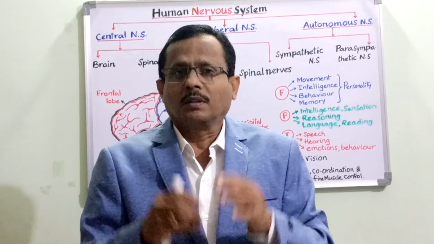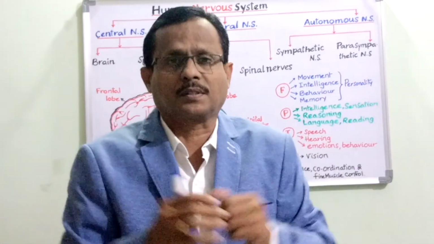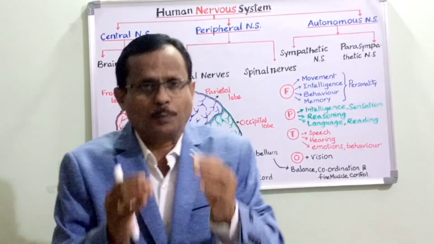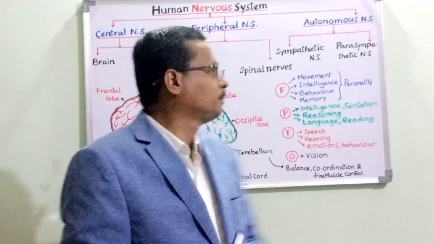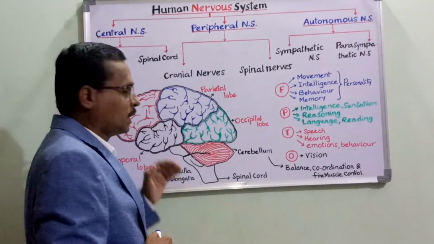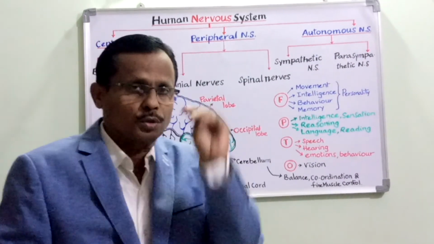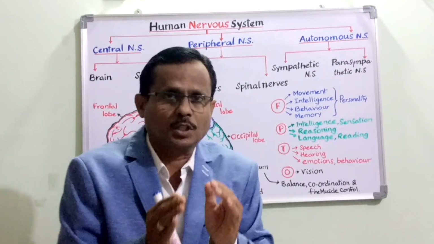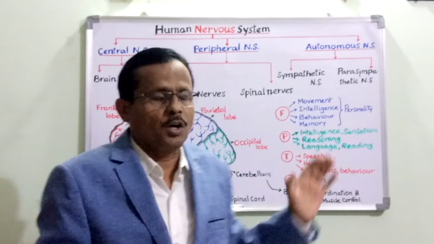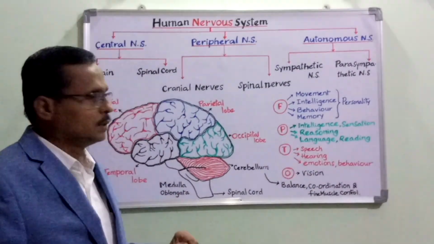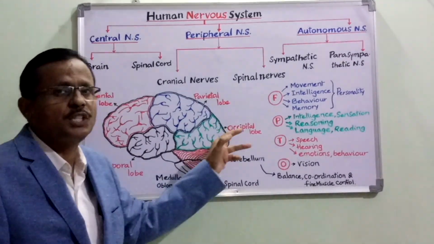Moreover, the cerebrum is said to be the seat of intelligence. Let us explore more details about the beautiful organ called the brain now. The cerebrum, that is the forebrain, is again divided into four zones. Both the cerebral hemispheres are divided into four zones each. These are the frontal lobe, the parietal lobe, the temporal lobe and the occipital lobe.